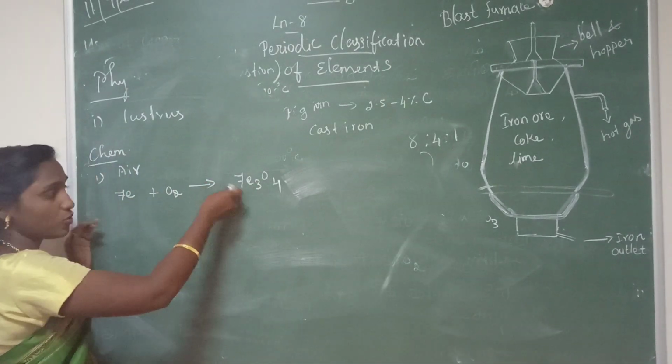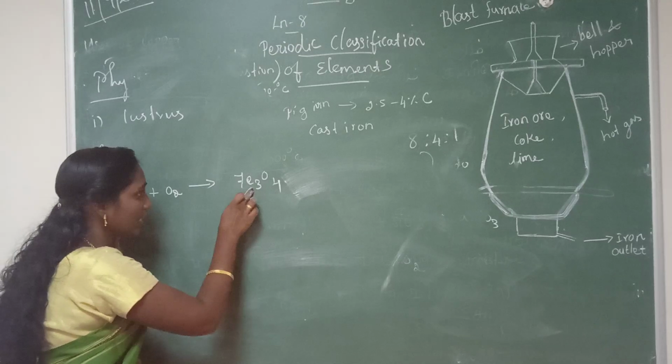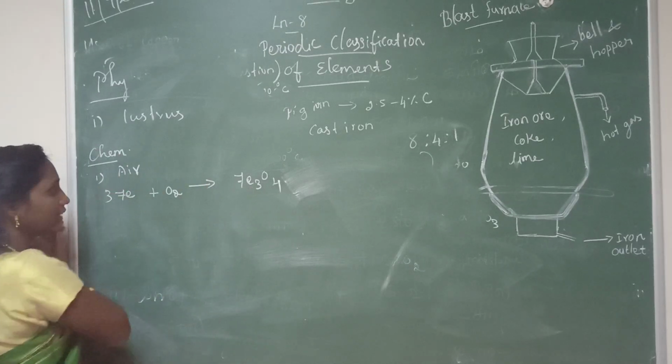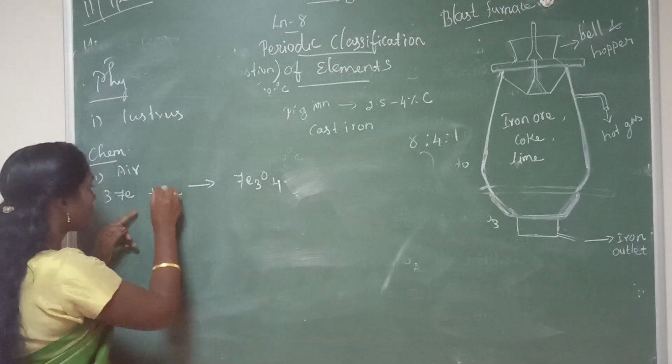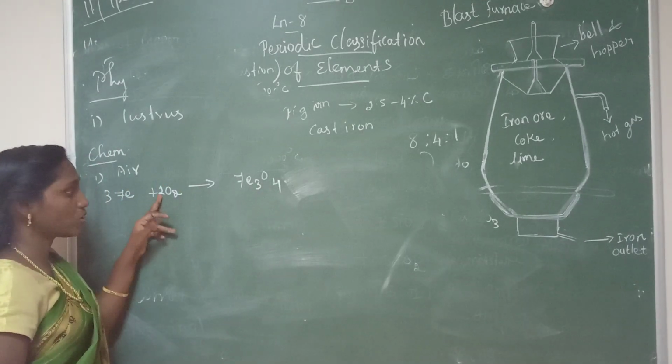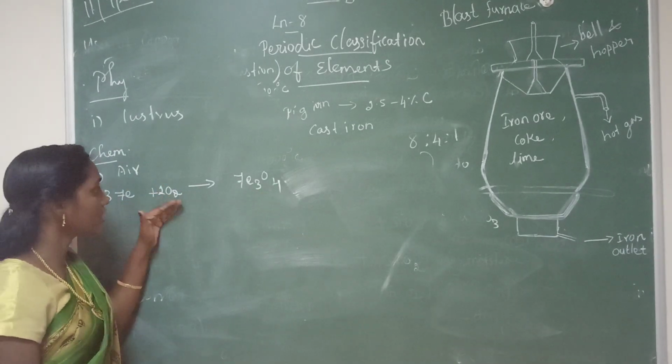Now we have to balance this equation. Here 3 iron is there, so we write 3. How many oxygen? 4 oxygen. So we add 2 here. 2 twos are 4 oxygen. Have you understood the first reaction?